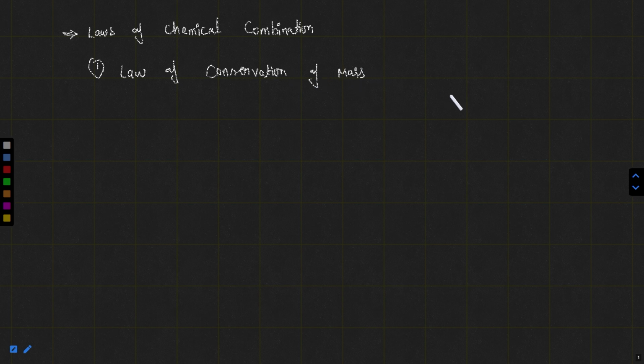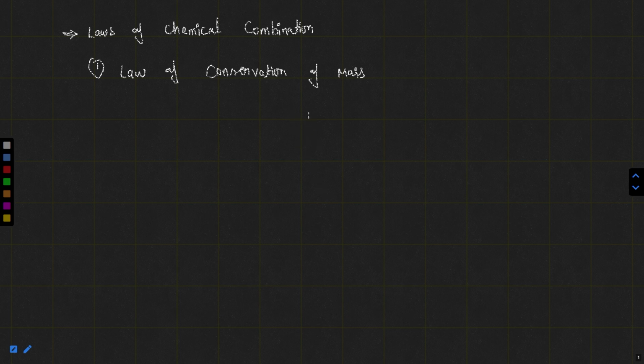According to this law, if a reaction is happening and that is a balanced chemical equation, what can you say?